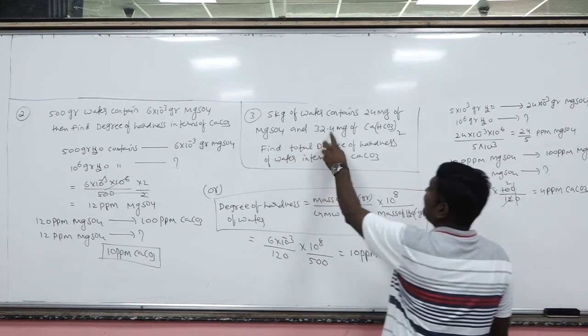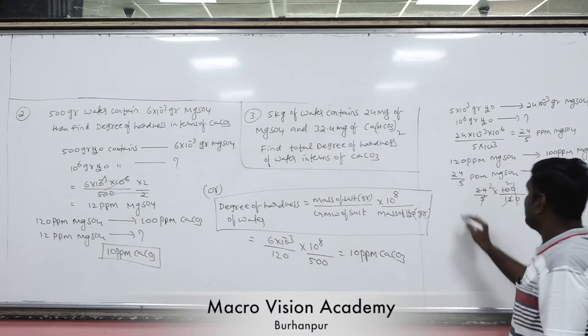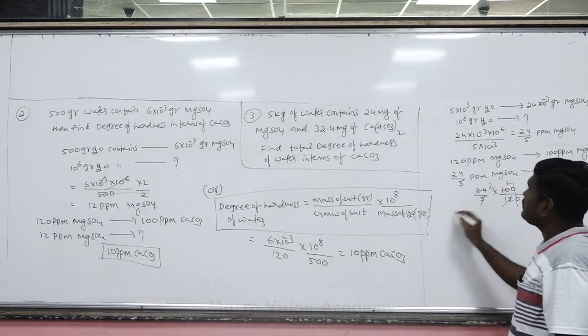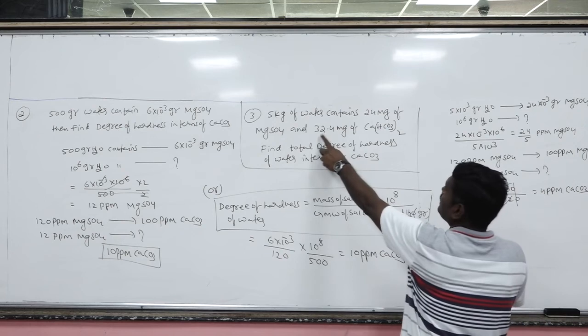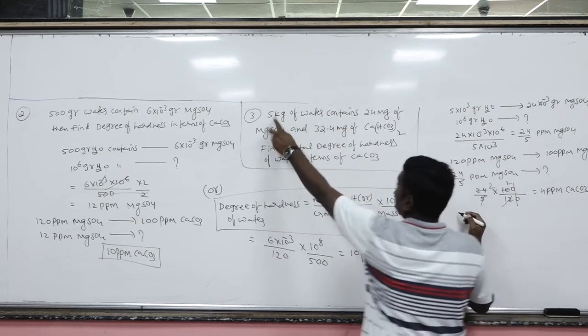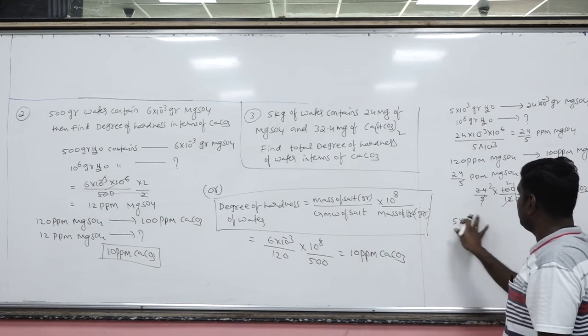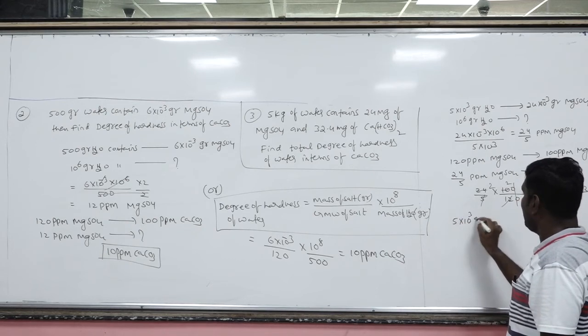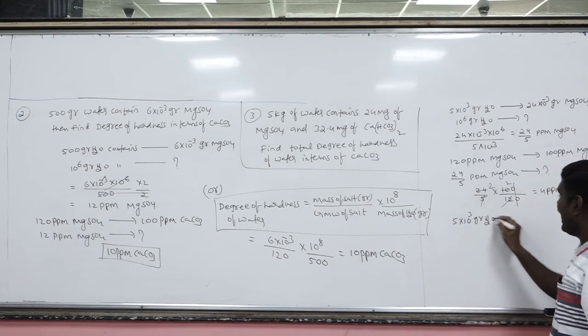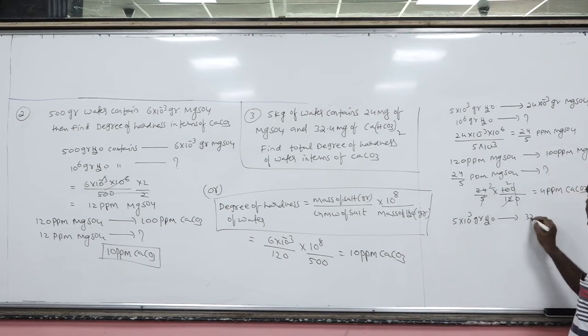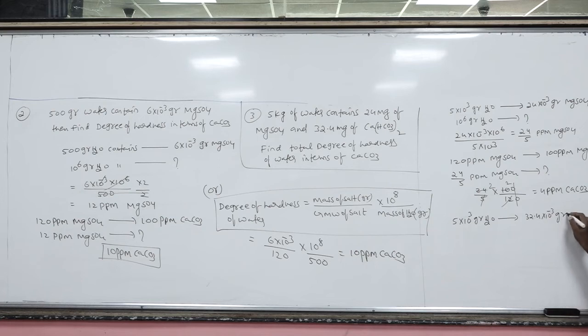Now here there is one more salt. That is, how many milligrams? 32.4. Same sample, that is 5 kg. That means 5 into 10 raised to 3 grams water has 32.4 into 10 raised to minus 3 grams of what?